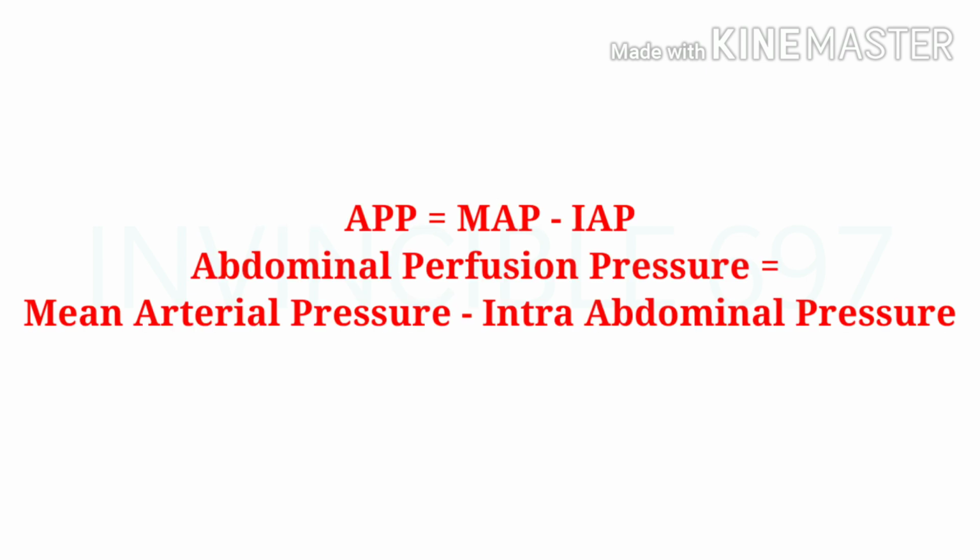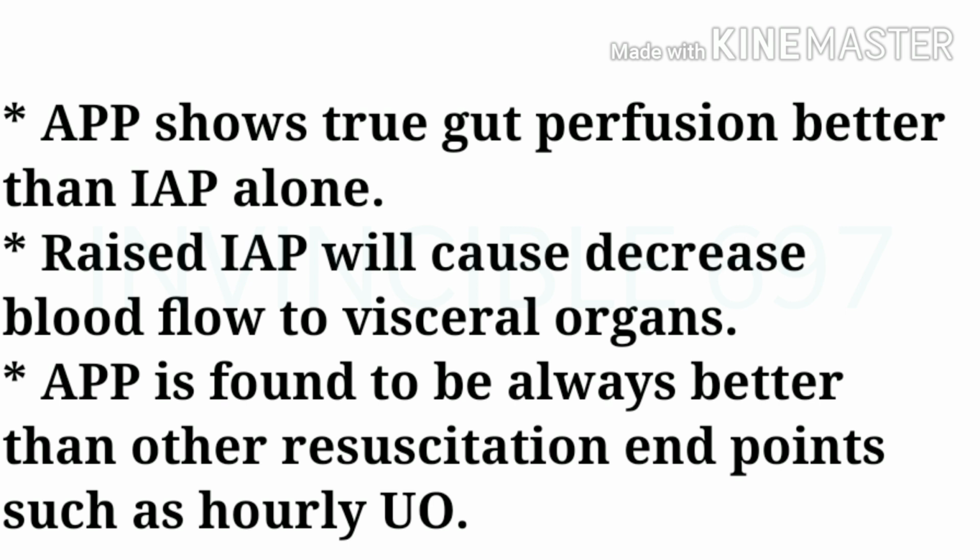Abdominal perfusion pressure is a very good indicator of determining the perfusion to specific organs, which is calculated by mean arterial pressure minus intra-abdominal pressure. This formula helps us to calculate abdominal perfusion pressure. Abdominal perfusion pressure shows true gut perfusion, and it is always better than intra-abdominal pressure alone.